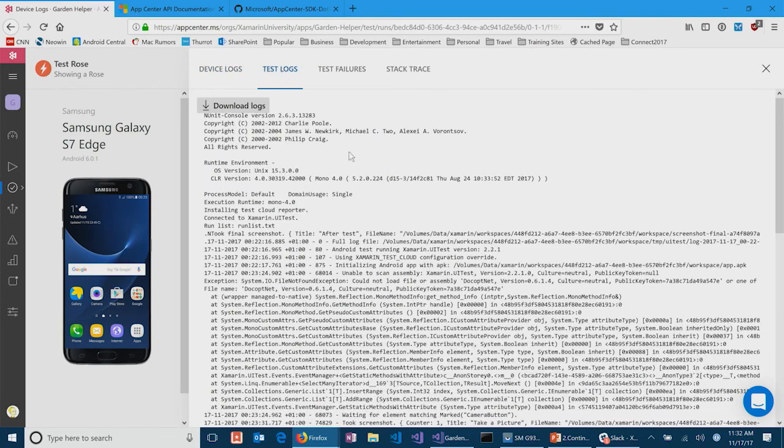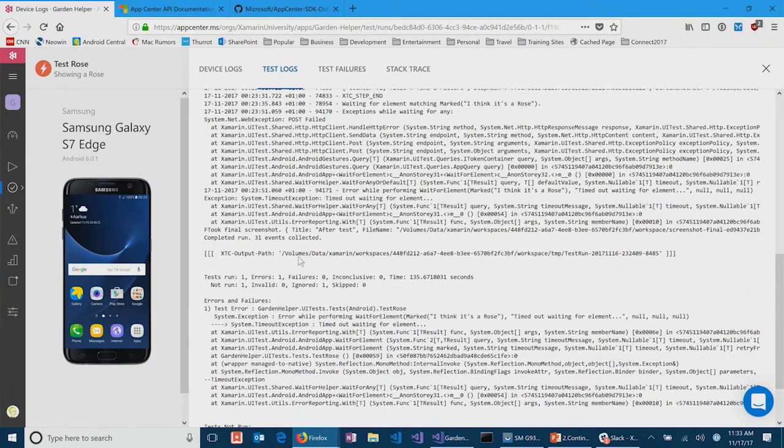I see the test log itself. So this is going to change based on which testing framework you're using. In this case, we're using NUnit to run our tests, and so it looks like an NUnit log. But if I were using Appium, it would look a little bit different. But I can then see, we couldn't load some assembly, something happened there. And I could see that we had a timeout waiting for element. So it never got to that second screen because it crashed, and therefore we had a timeout on the test.